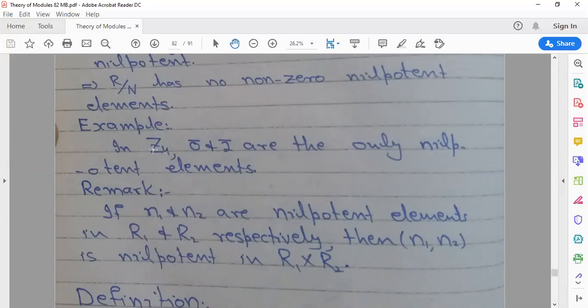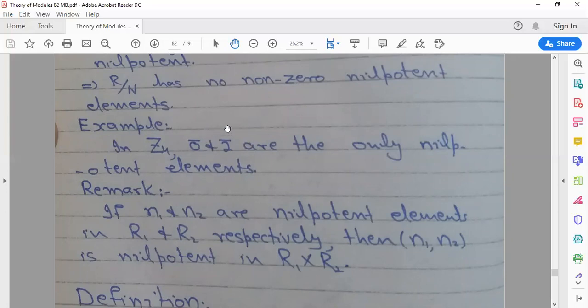In this example, the author states that in Z4, 0 and 2 are the only nilpotent elements, because we take powers: 0^1 is equal to 0, 0^2 is equal to 0, 0^3 is equal to 0. And 2^2 is equal to 4, which is equal to 0. These two elements are nilpotent. What is the nilpotent definition?